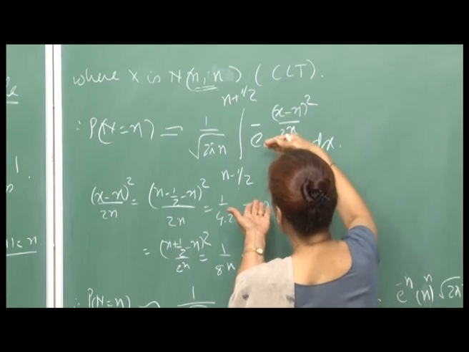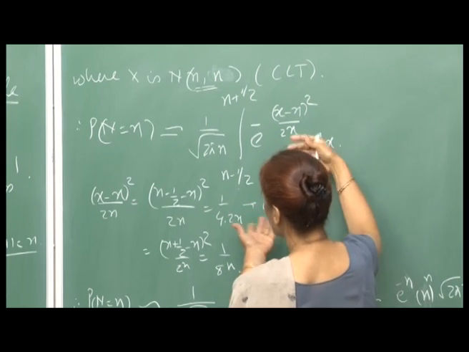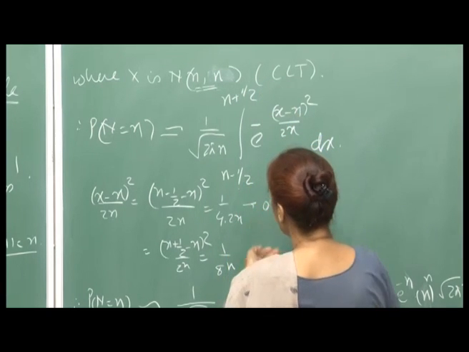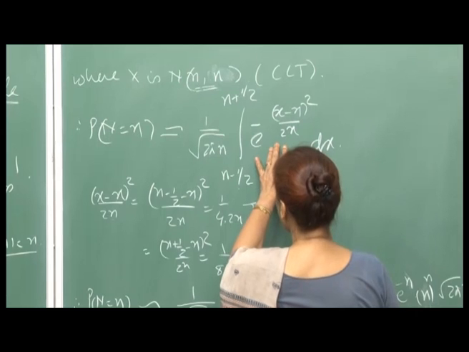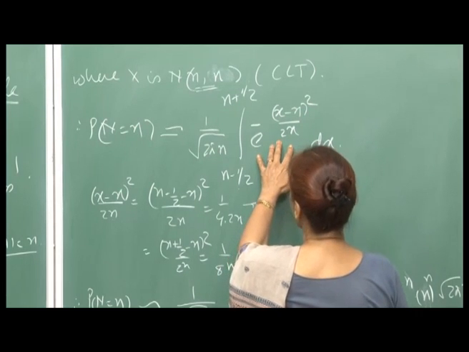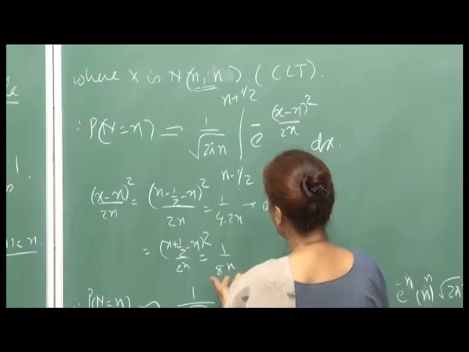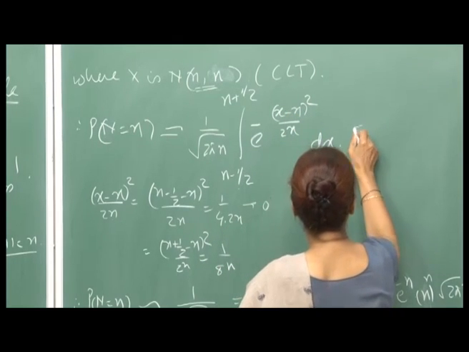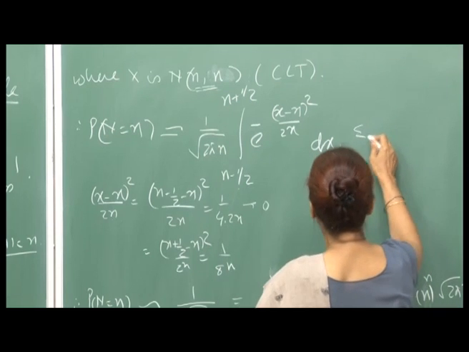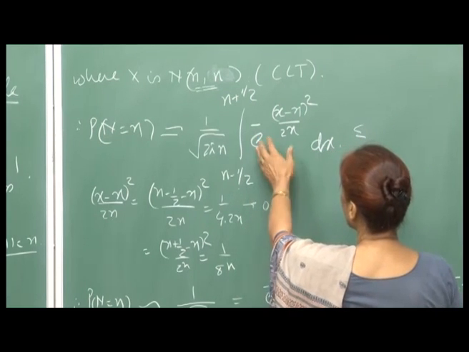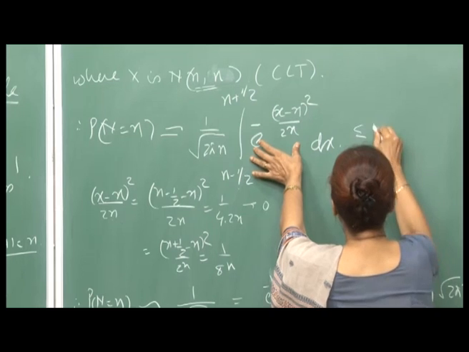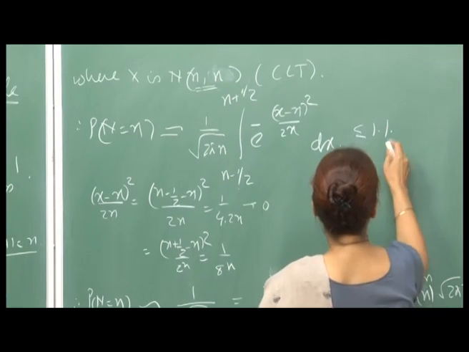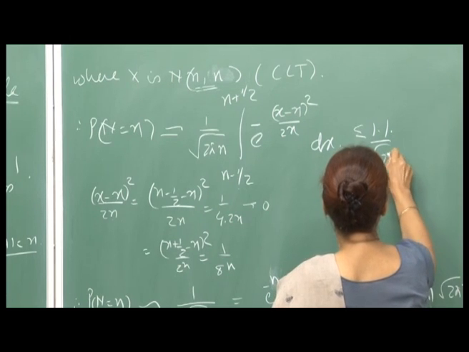So, you see in the limiting case, as n becomes large, the two limits come close, right, and the value of the integrand is close to 1, right, because for n large this is always 1. So, therefore, you can always say that this integral is, you take the maximum value of the integrand, which is 1, into the length of the interval, which is also 1. So, this is 1 upon root 2 pi n.